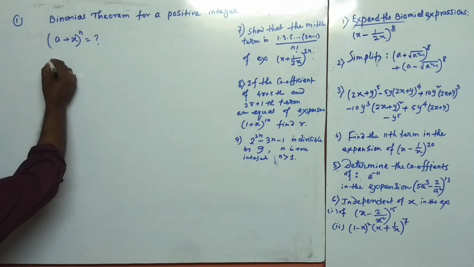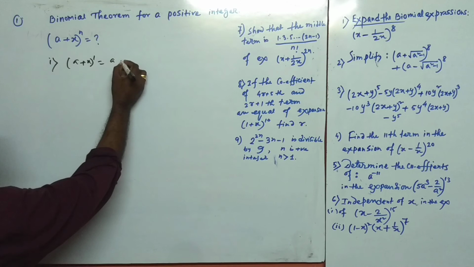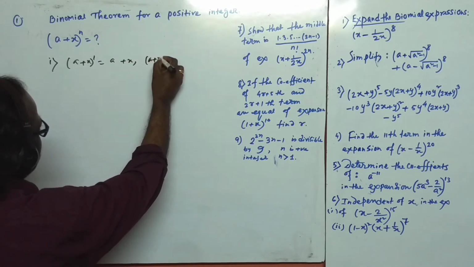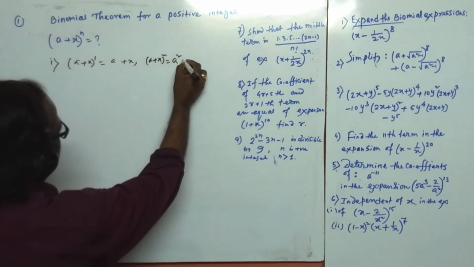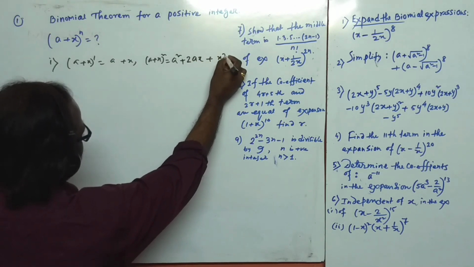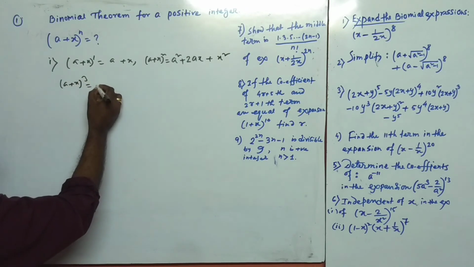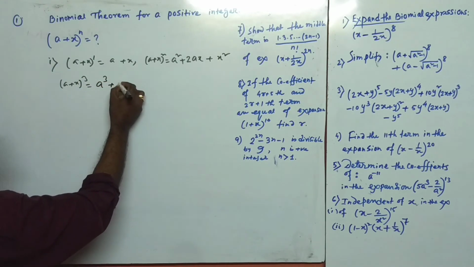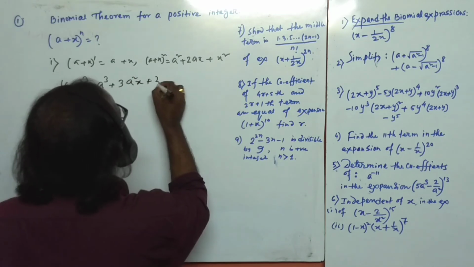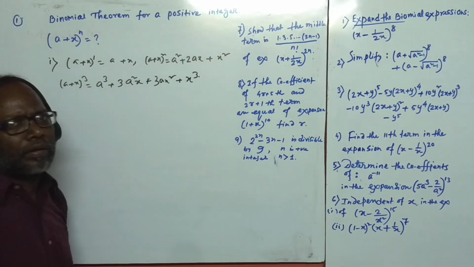See, you know the formula: (a + x) to the power 1 is a + x. In case of (a + x) whole square, that is equal to a square + 2ax + x square. And the formula for (a + x) whole cube is what? a cube + 3a square x + 3a x square + x cube.